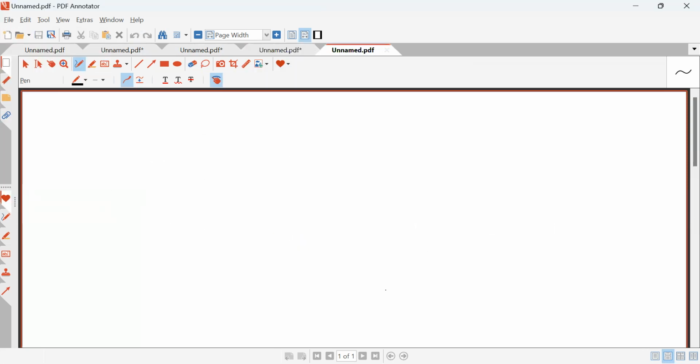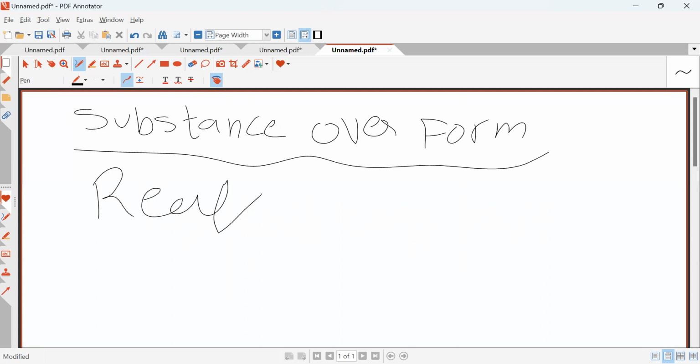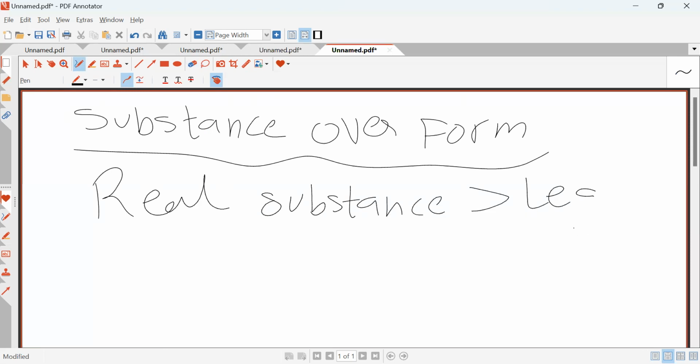Okay, the next concept we have is substance over form. What is substance over form, beta? I don't know. Let me explain it to you. Substance over form means that the real substance takes over legal form. Real substance is greater than legal form.